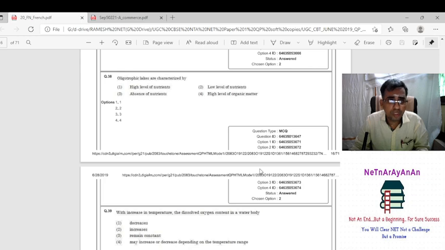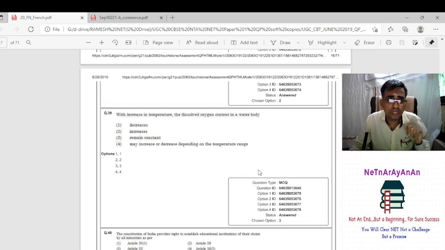Oligotrophic lakes. Oligotrophic, there are 3 types. Oligotrophic means less in nutrients. Mesotrophic, medium. Eutrophic, high nutrients. So what is it useful for? They are useful for all the animal, fishes and all. It will be very useful, right?